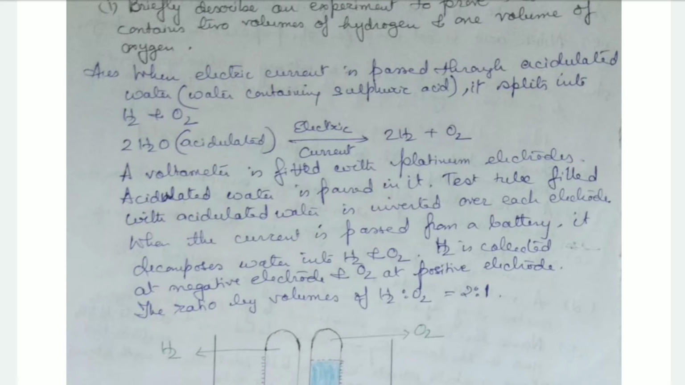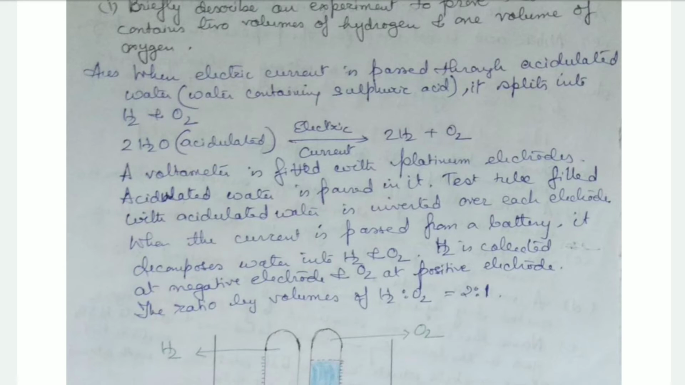A voltameter is fitted with platinum electrodes. What is the process? I'm telling about that. Acidulated water is poured in it. A voltameter is there in which acidulated water is poured, and it has platinum electrodes.